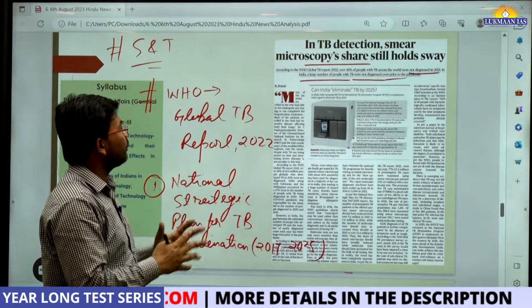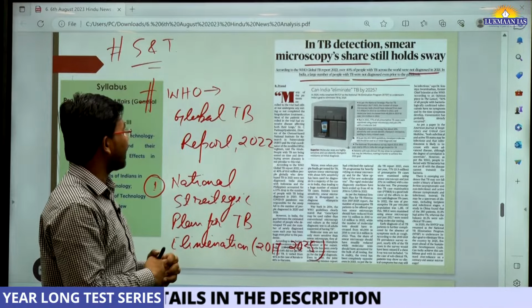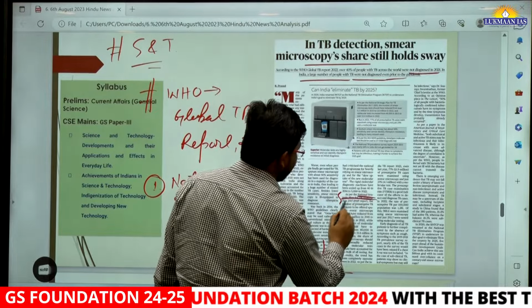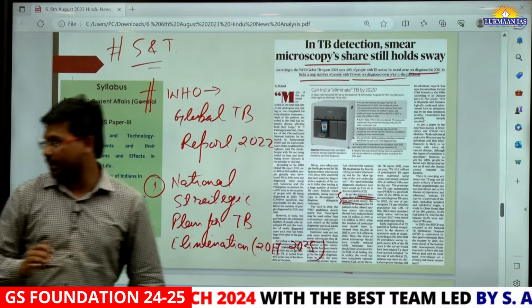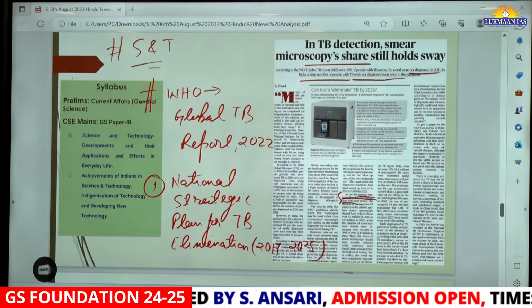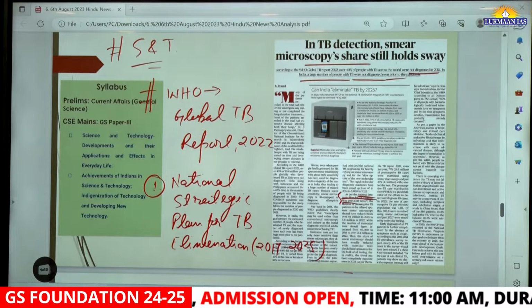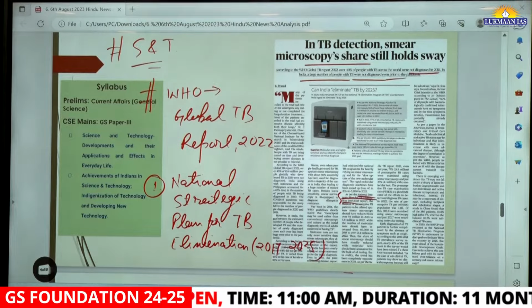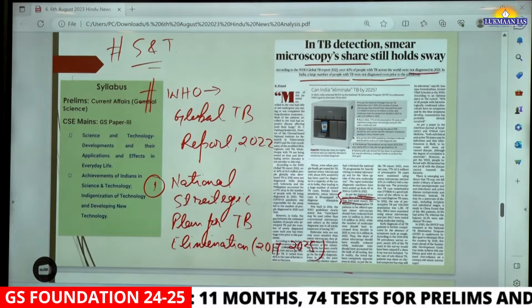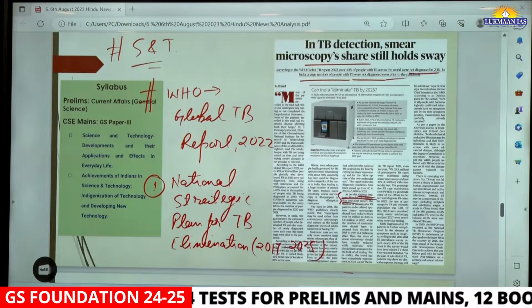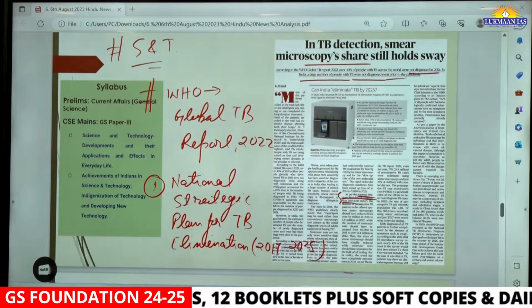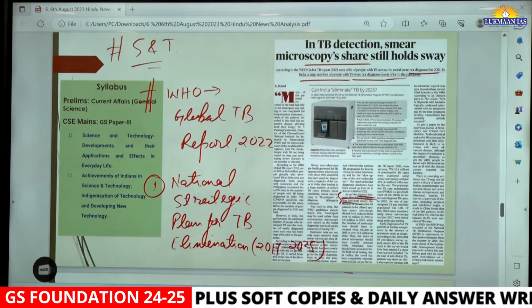And the government of India also has another plan. I'm going to talk about the name of this plan, because that is also very important, and we want to reduce the incidence of TB in India. It is the National TB Prevalence Survey. We conducted a National TB Prevalence Survey in 2019-20, and that report said nearly 64% did not get tested for TB.